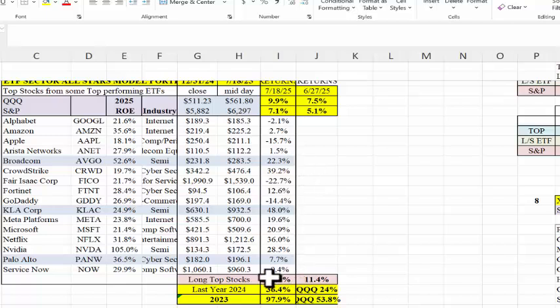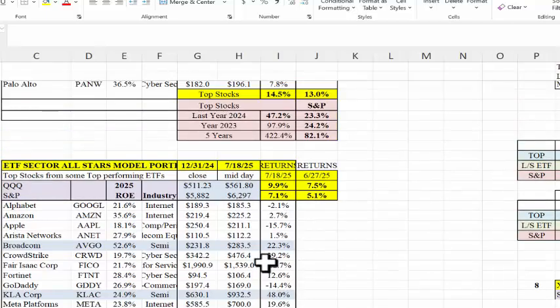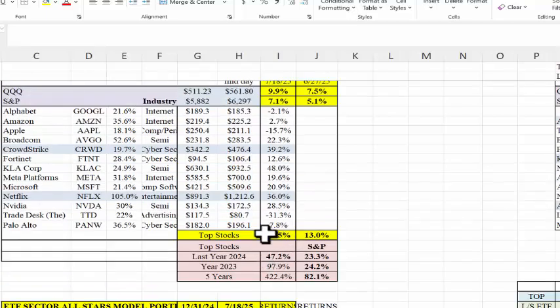So again, up 10.9%. And our top QQQ stocks, in other words, the NASDAQ 100, we picked the top stocks out of that. And what's performing terribly in that area is The Trade Desk. Yeah, and we just don't like The Trade Desk anymore. It's in advertising. Advertising has been slow, and so has the economy.